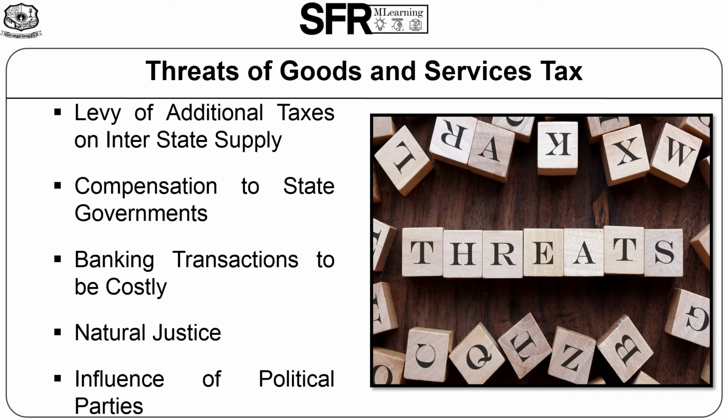Next, natural justice to be in conflict. The Goods and Service Tax Council will set a benchmark for resolving disputes on recommendations of the Goods and Service Tax Council. It means GSTC will lay down the criteria for GSTC itself. It is against the principle of natural justice.